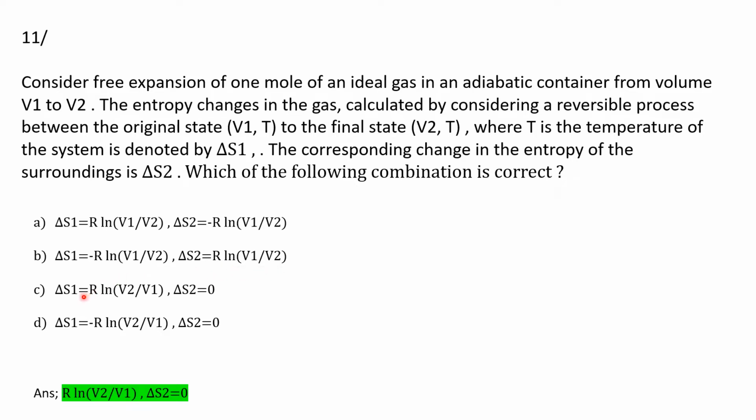Then option C, del S1 is equal to R ln V2 by V1 and del S2 is equal to 0. Again, option D is del S1 is equal to minus R ln V2 by V1 and del S2 is equal to 0. And here the answer will be del S1 is equal to R ln V2 by V1 and del S2 is equal to 0.